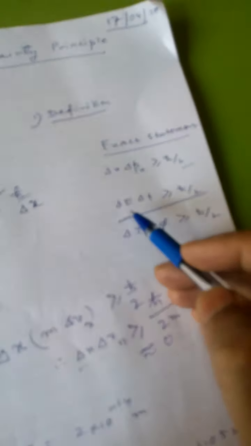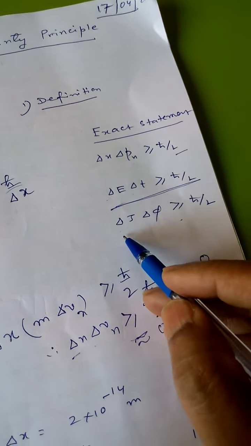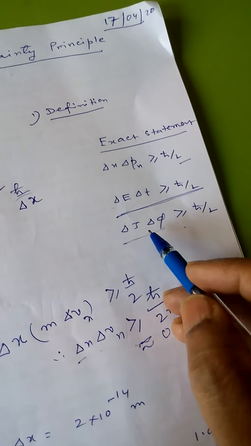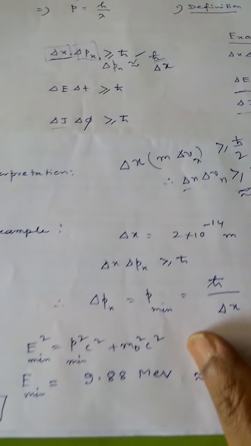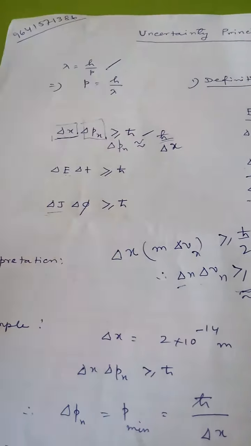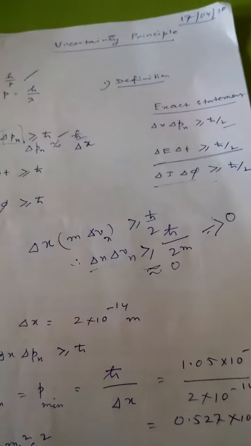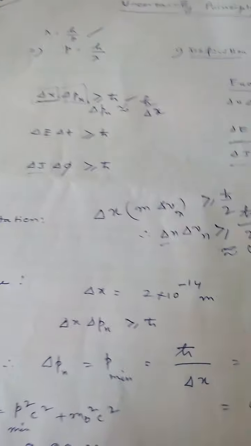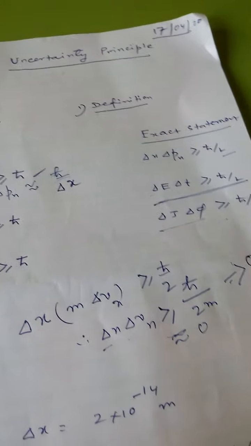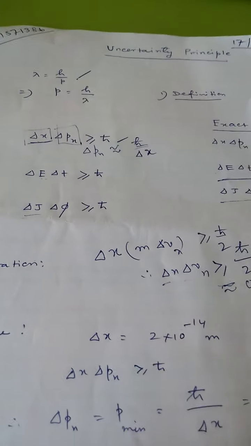It is not possible to determine delta E and delta T accurately and simultaneously. Similar results will be obtained for delta J and delta phi. So these are the different cases for the uncertainty principle. Now let's have a look at some examples or applications of the uncertainty principle.